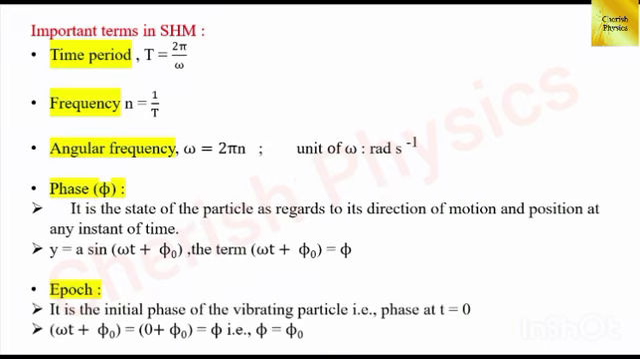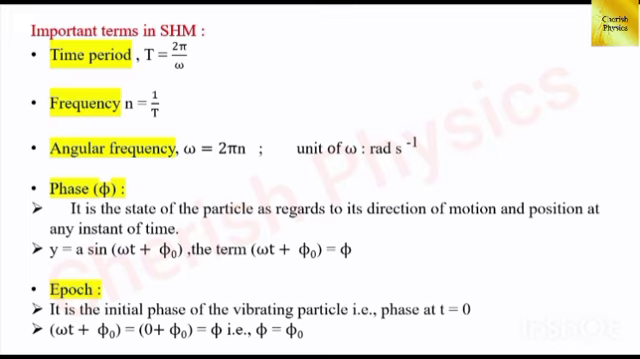Next are the important terms in simple harmonic motion. First, time period T is equal to 2 pi by omega, and frequency n equal to 1 by T. Then angular frequency omega equal to 2 pi n, and the unit of angular frequency is radian per second.